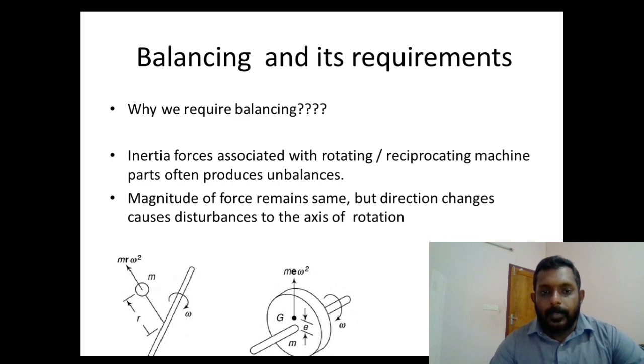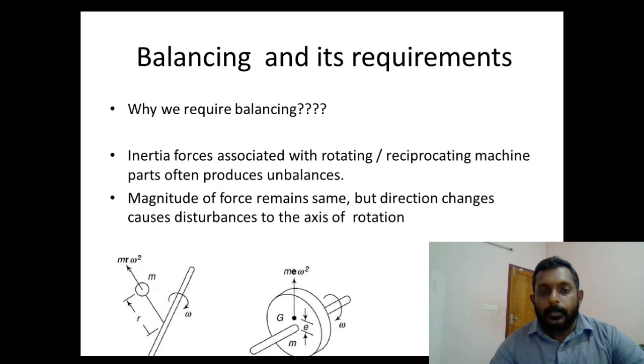In any type of mechanical system, we know that we have both rotating as well as reciprocating components. In this case, the rotating or reciprocating components may undergo unbalances due to the inertia force acting on the systems.